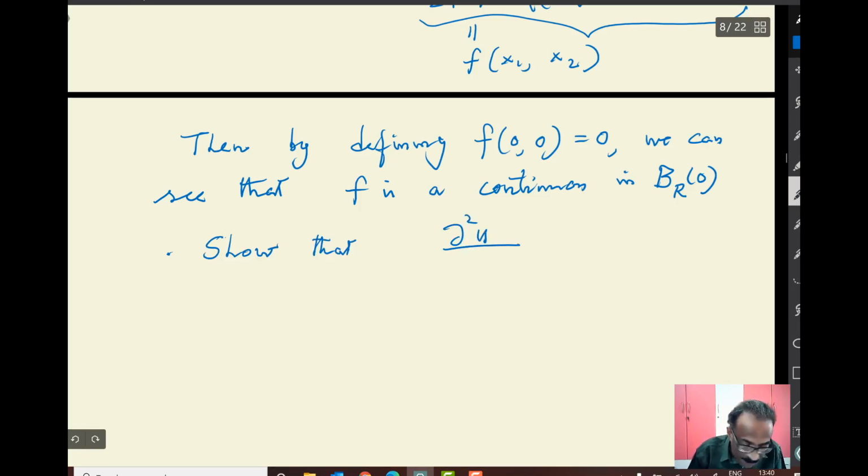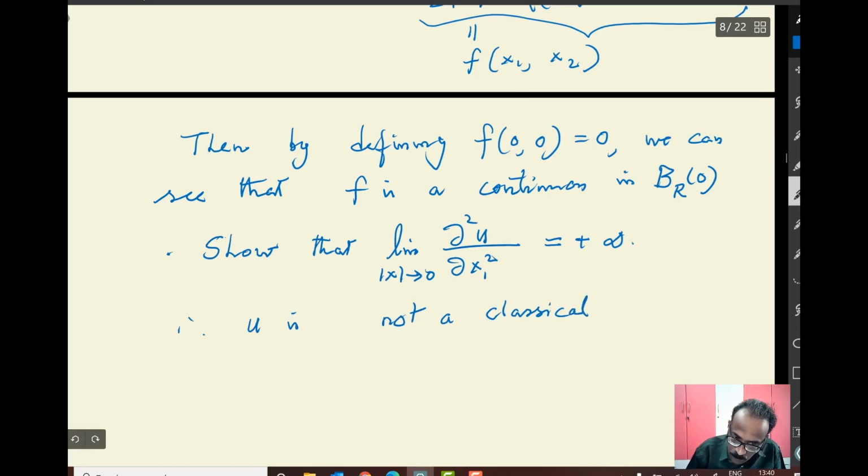If you compute your d squared u by dx1 square, and take the limit as mod x tends to 0, you can show that this is equal to plus infinity. Therefore u is not a classical solution of Laplacian u equal to f.